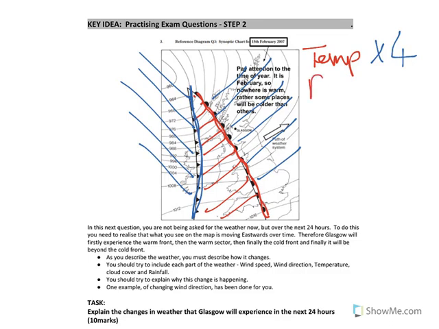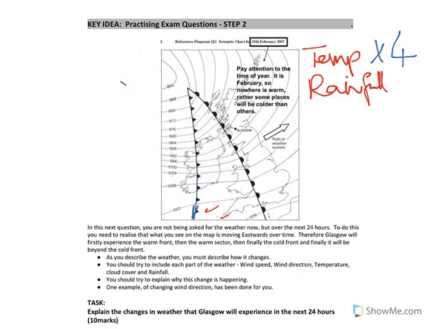All right, let's break down rainfall. Well, at the moment it's not raining in Glasgow because there's no front nearby. But let's see what's going to happen. Well, the warm front's going to arrive. So we would then say it will start to steadily rain because of the warm front. 1 mark. It will then become broken rain with drizzle when Glasgow is in the warm sector. That's the time it's going to be in this area. 2nd mark. Then there's going to be heavy rain when the cold front arrives. 3rd mark. That will then eventually stop once Glasgow is in the area of cold air and the cold front has passed.